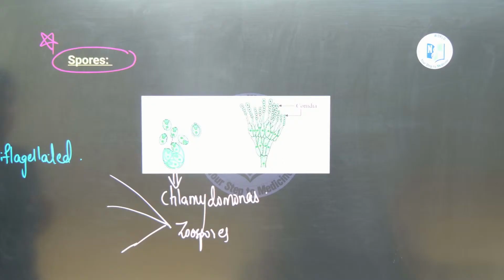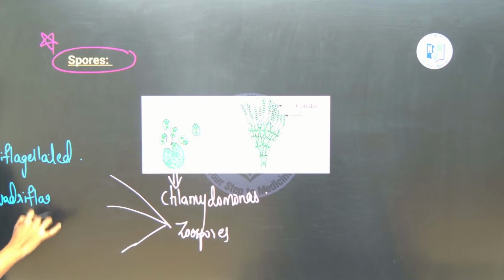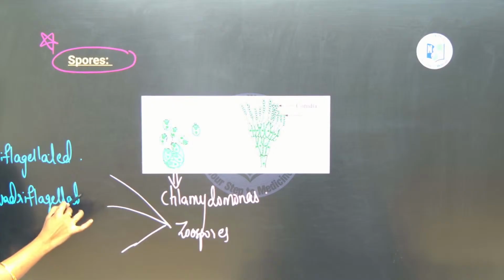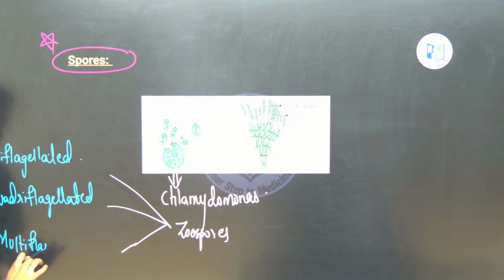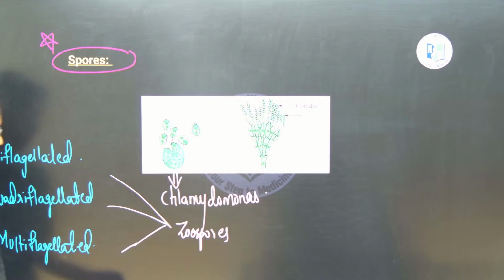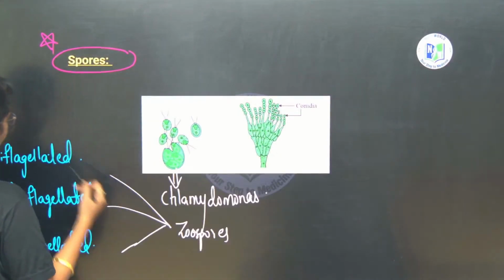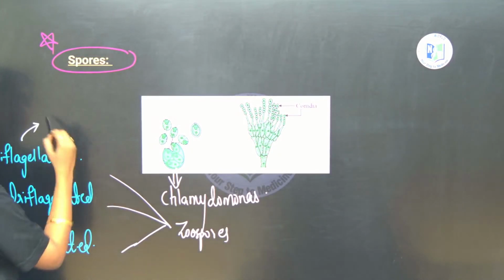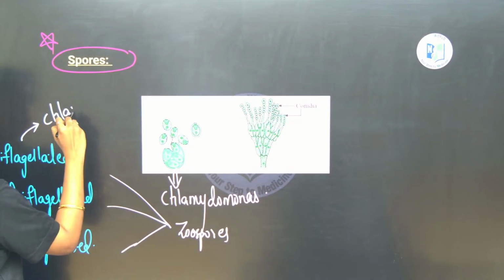Quadriflagellated means 4 flagella from a single cell. Fine, right. So here you see a biflagellated example, you can take Chlamydomonas zoospores.